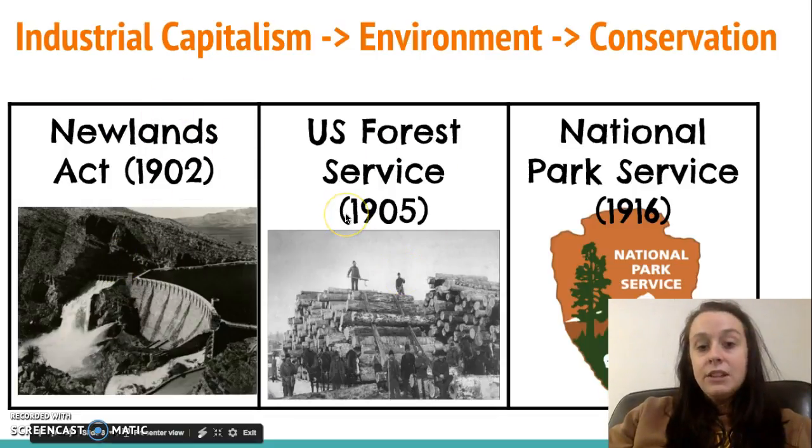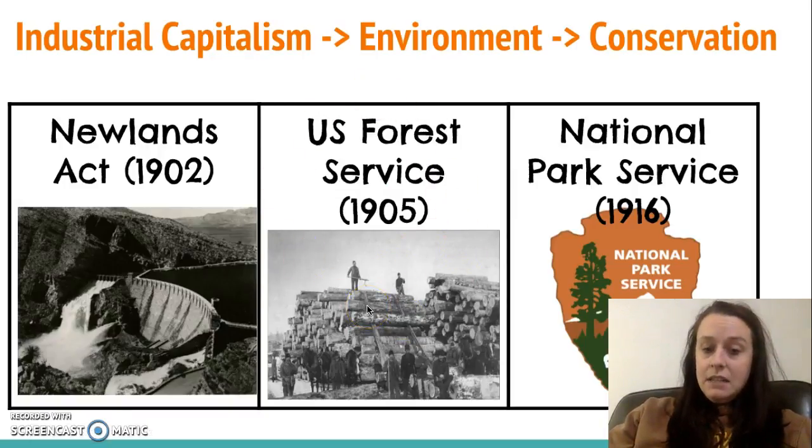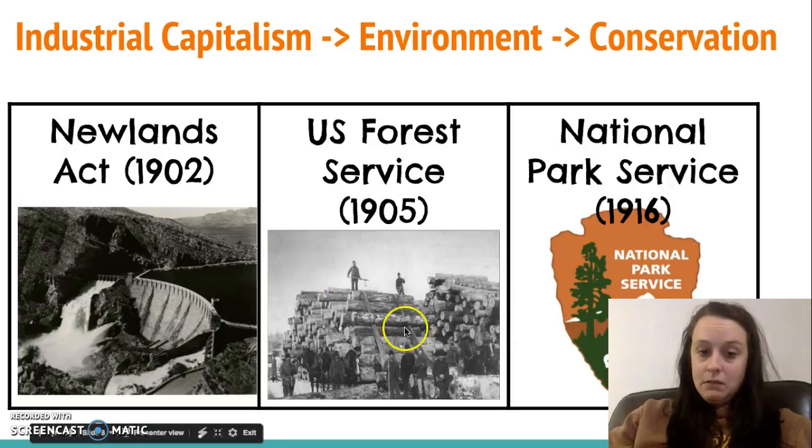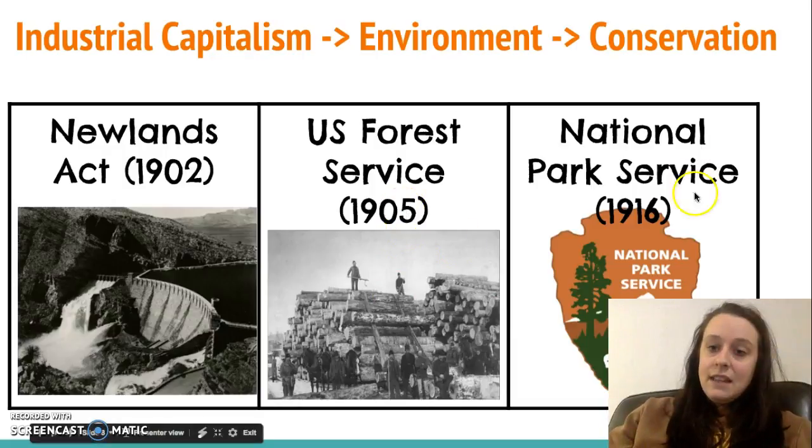And then this leads to the U.S. Forest Service in 1905. The U.S. Forest Service was put into place to protect against over-timbering, or the depletion of our natural timber resources. This was primarily enacted in the West as well. Again, it was to regulate the amount of timber and trees that could be cut down by these industries.